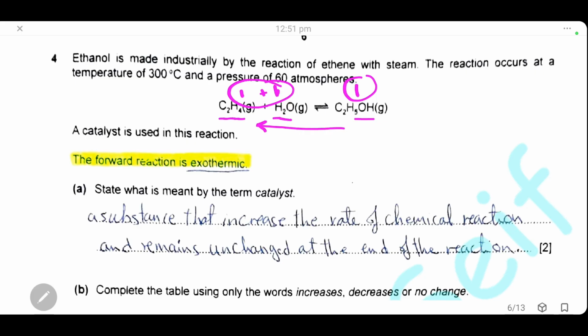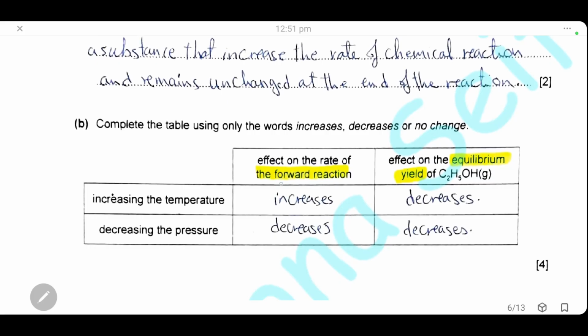Now the rate of the forward reaction will decrease, and because at equilibrium the equilibrium will be shifted toward the backward side, the yield of ethanol will also decrease.